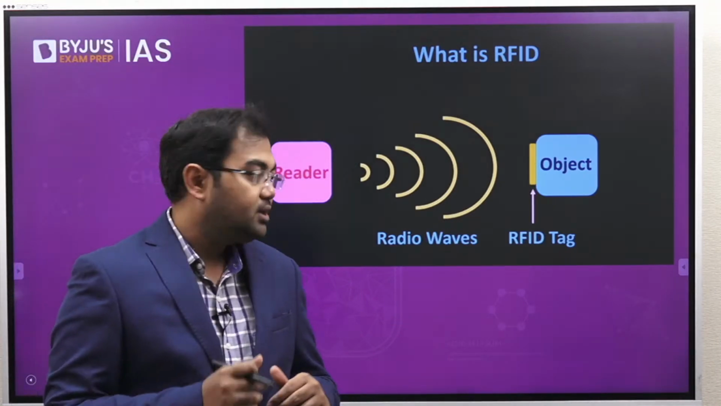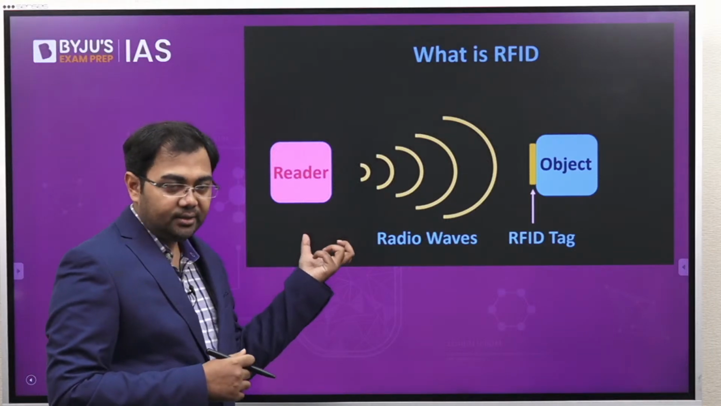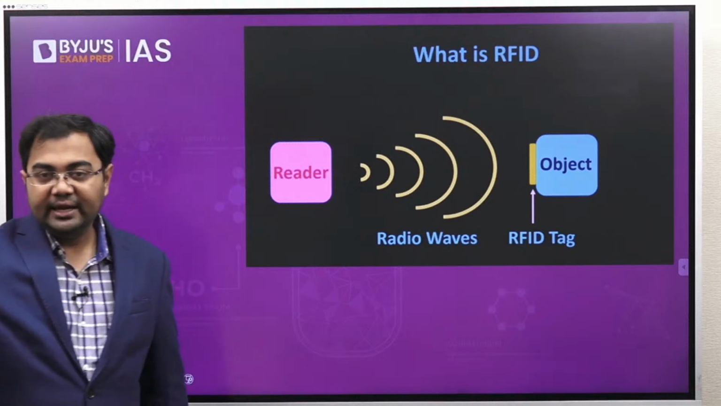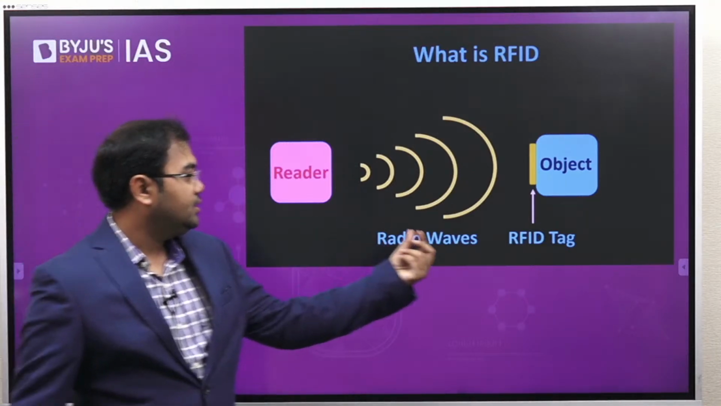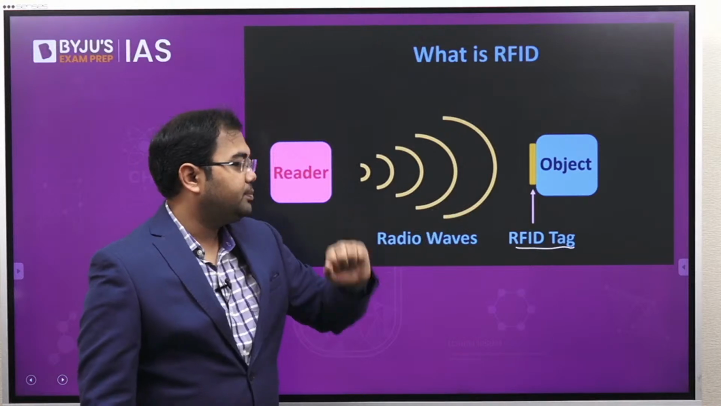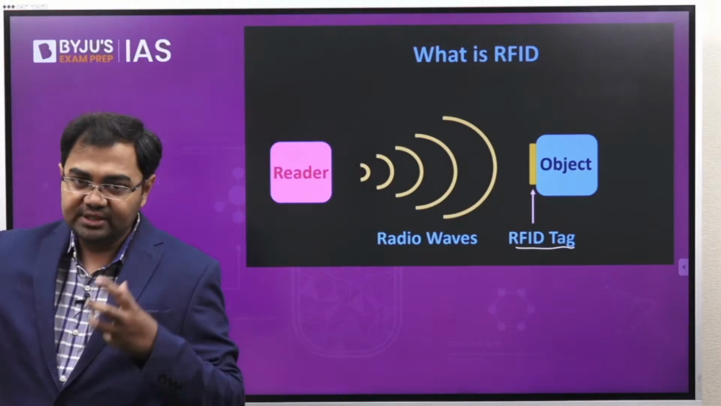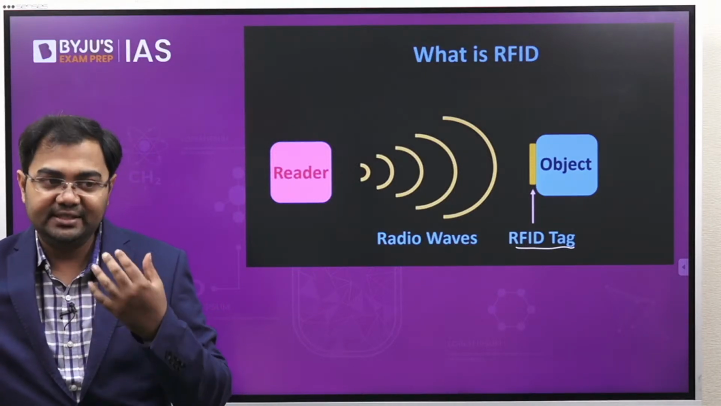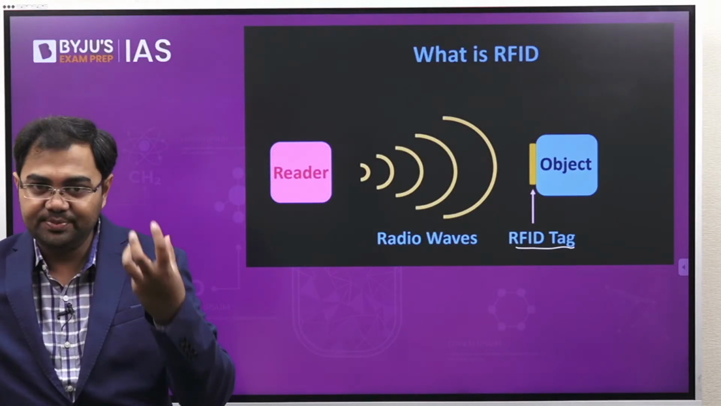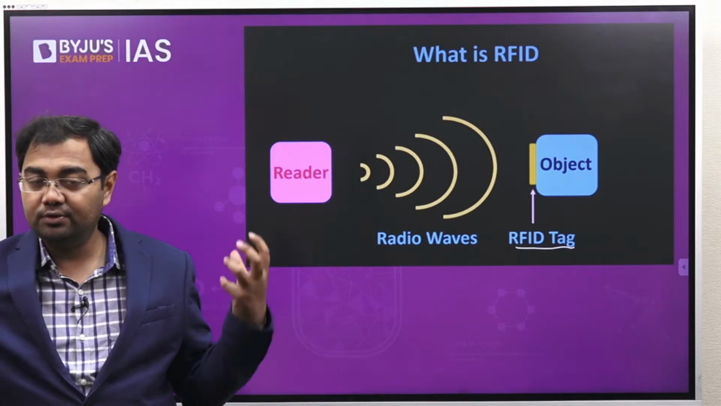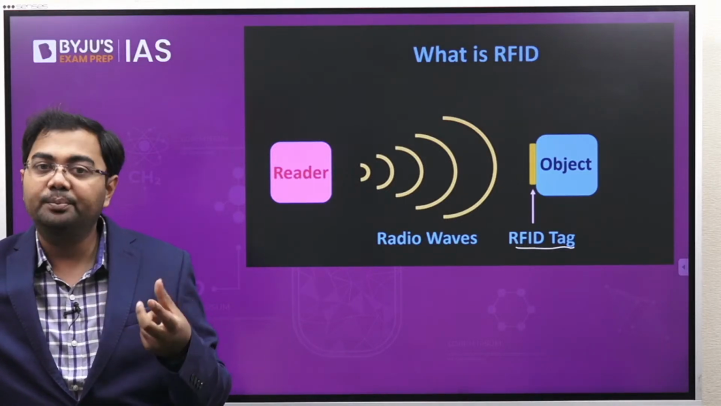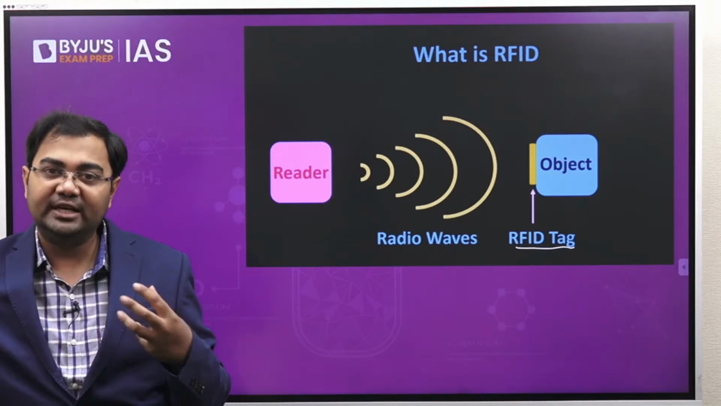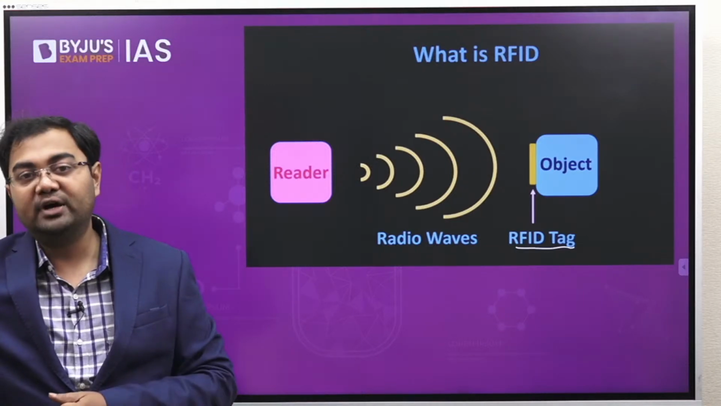Now what happens here is that there is a reader, and this reader will be sending out radio waves, and these radio waves will be caught by an RFID tag. Once the tag catches it, it will also release it, and the antennas which are part of the RFID system would be able to comprehend the information. In this manner we will be able to get and track the information with the help of RFID.